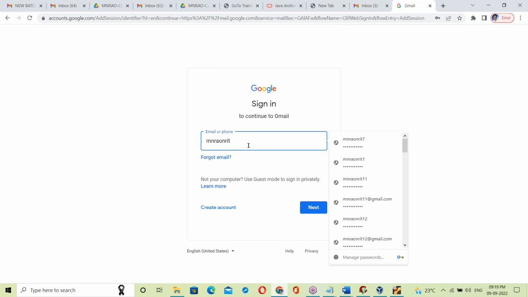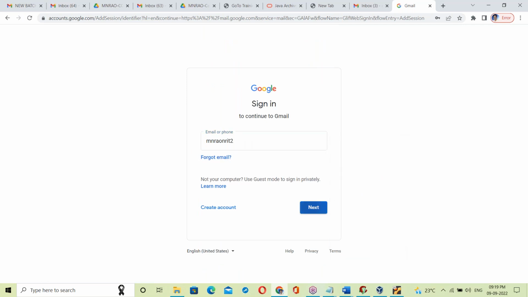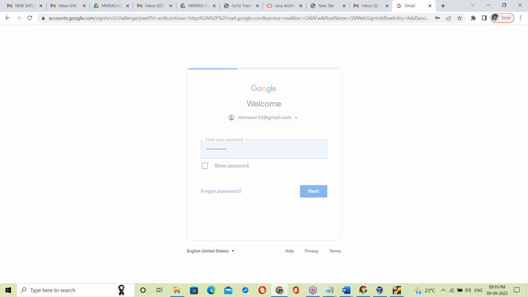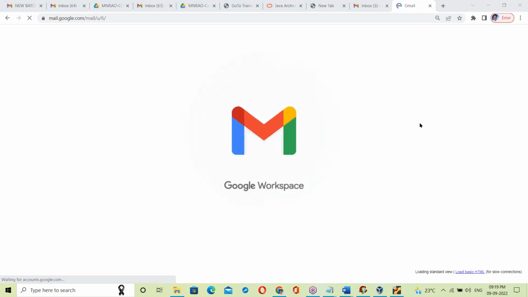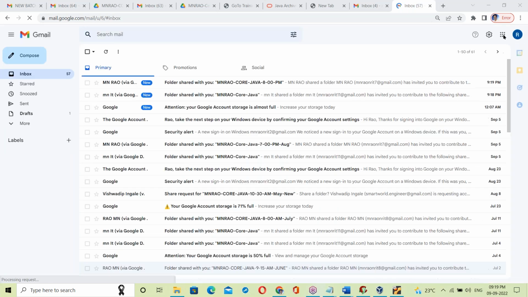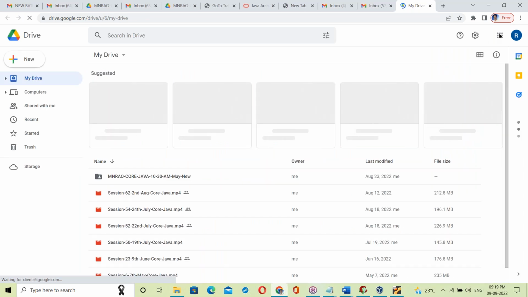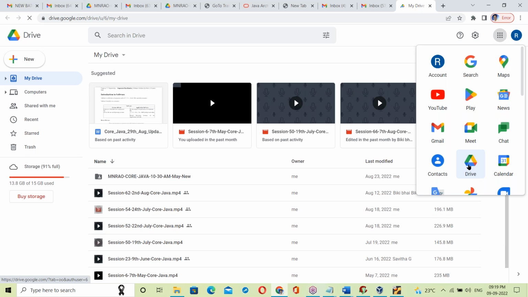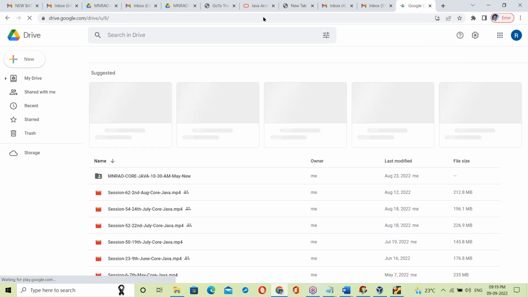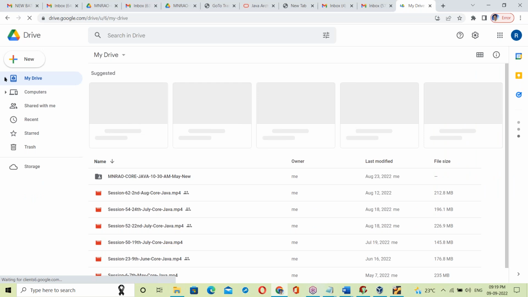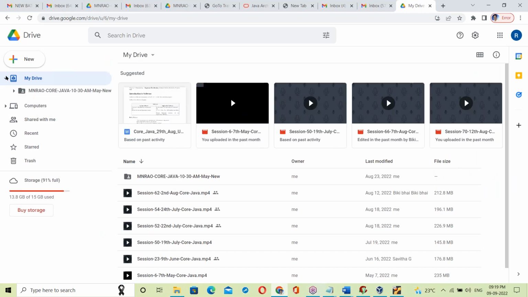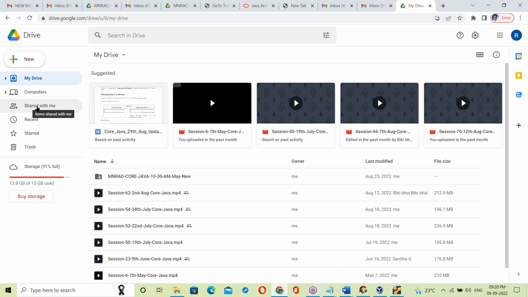Now log into your Gmail like this, then enter your password after login. Next step, go to your Google Drive. Here there is a Drive. Open Google Drive, not Gmail. In Drive, there is a Share with me option.